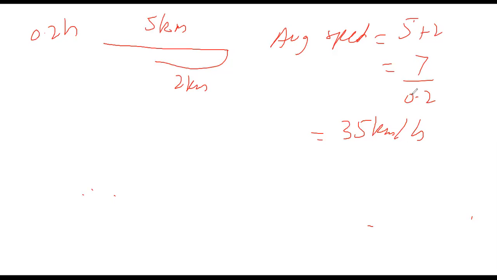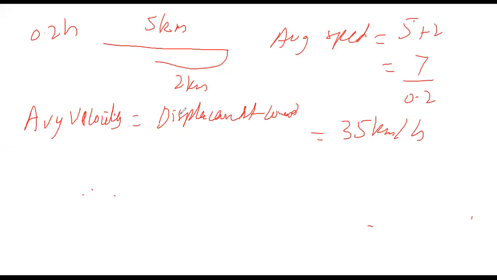Let me check it from the calculator. There is 35 kilometers per hour. Now let's go for average velocity. Now average velocity is what? Change in displacement, or displacement covered, over change in time. Now displacement covered is how much?